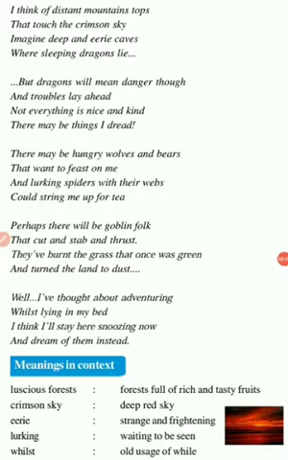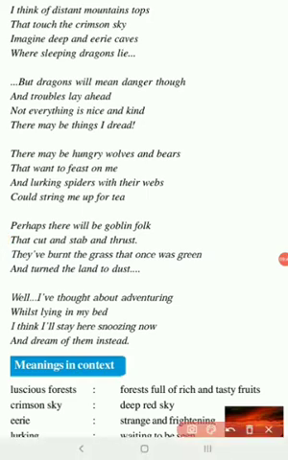Right, again there is another imagination. What she is imagining: I think of distant mountain tops. Now she says, I'm going to think of distant mountain tops. What's a mountain top? You go to a mountain and then you go to the top of the mountain. That we call mountain tops, the top side of the mountain.